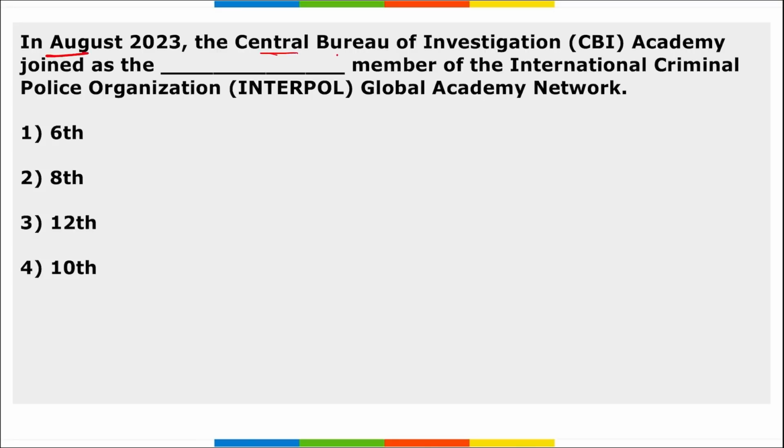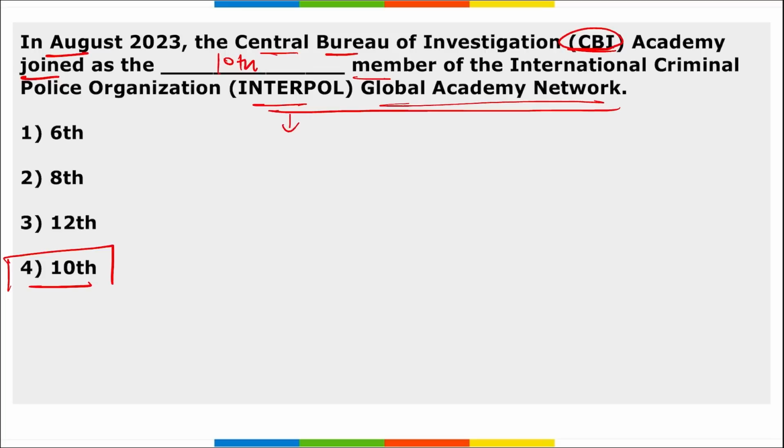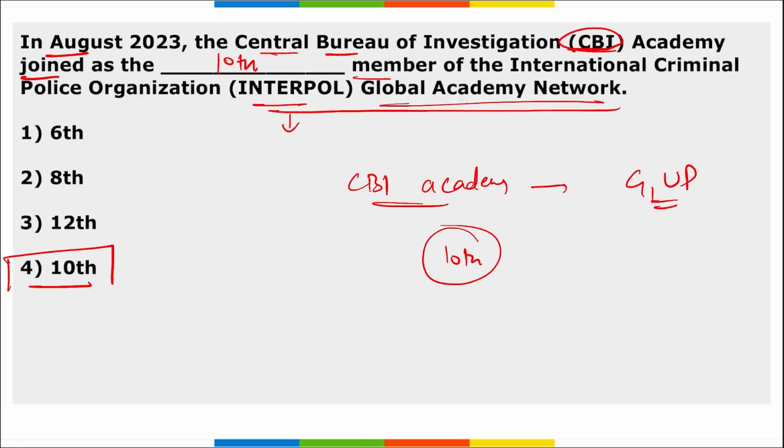In August, the Central Bureau of Investigation (CBI) Academy joined as the 10th member of the Interpol Global Academy Network. So the CBI Investigation Academy, that is your CBI Academy, became the 10th member to join the Interpol Global Academy Network. Interpol stands for International Police. The CBI Academy is located in Ghaziabad, Uttar Pradesh.